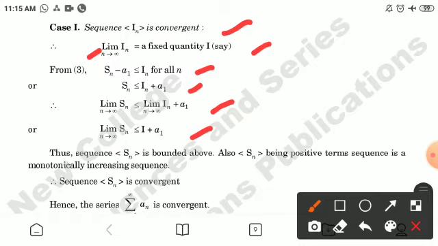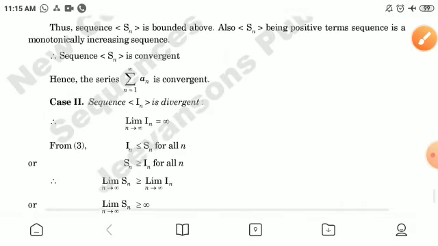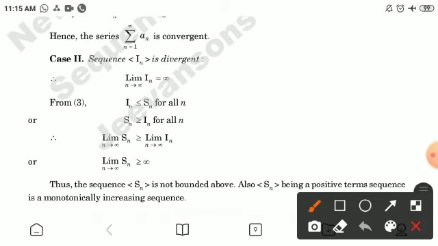Also, the sequence s_n, being a positive term sequence, is a monotonically increasing sequence. Therefore the sequence s_n is convergent. Hence the series summation a_n is convergent.